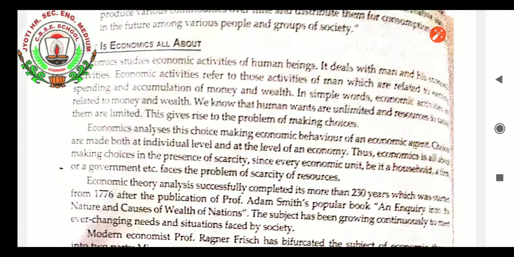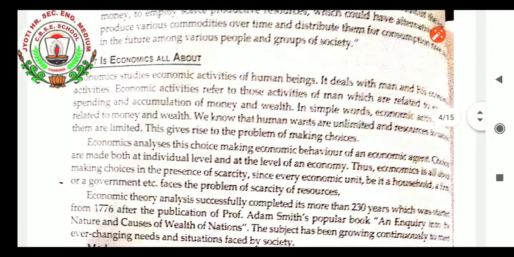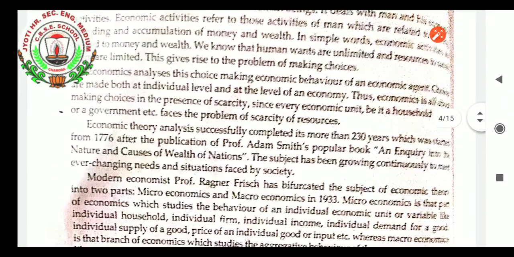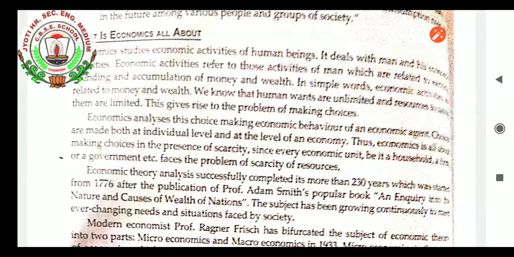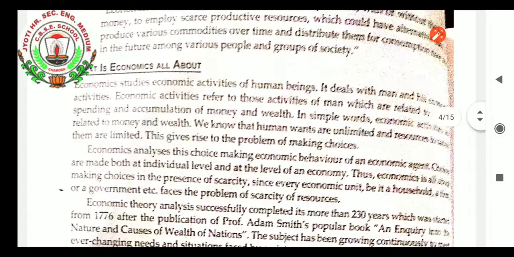So that study is known as economic study. So we have learned what economics is all about. It deals with man and his economic activities. So that only has been written.